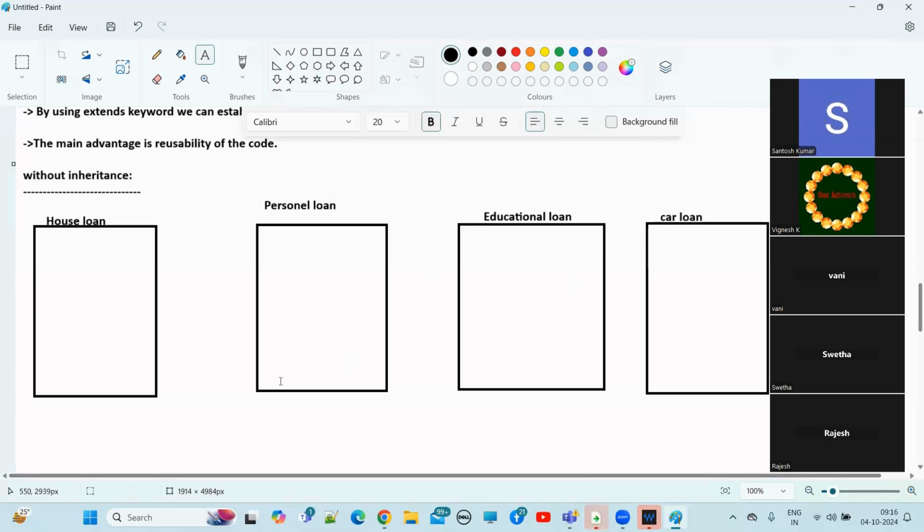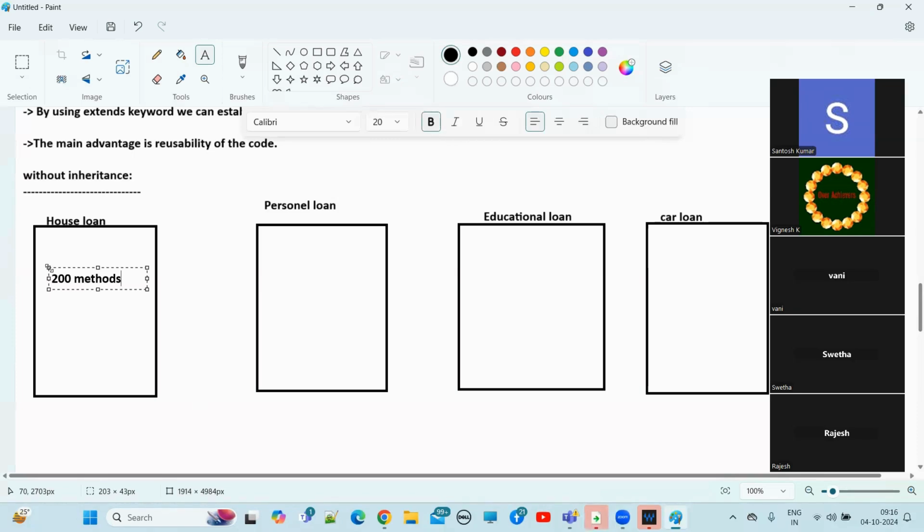Fine. So now, let's suppose for the house loan application, to develop the house loan application, 200 methods are required. Let's assume, guys, 200 methods. 200 methods means 200 validations.